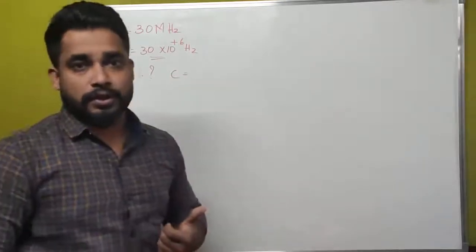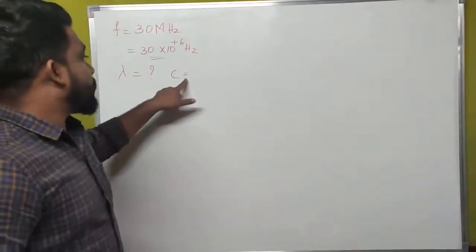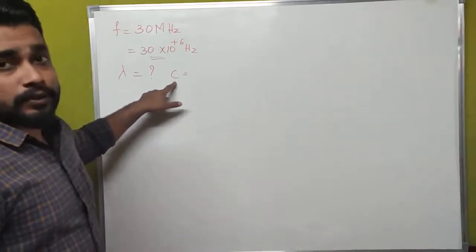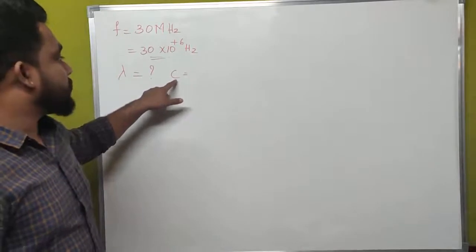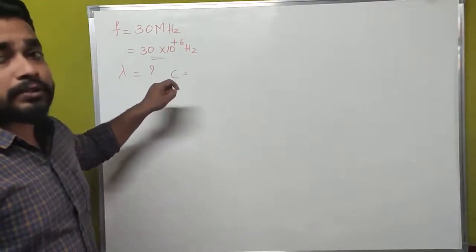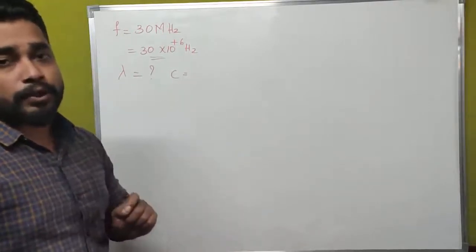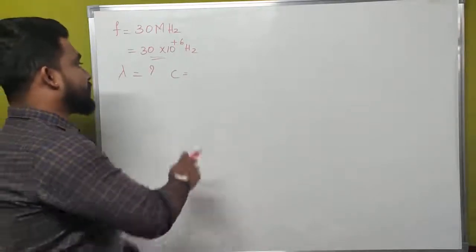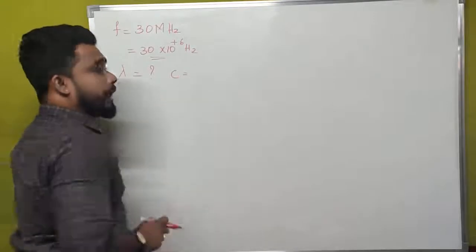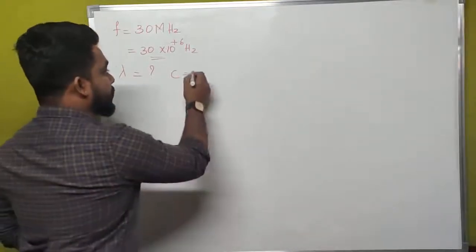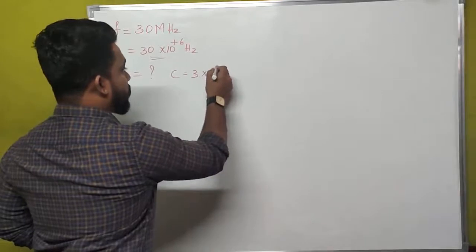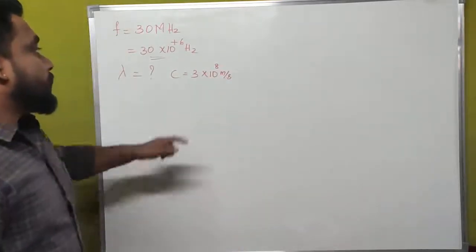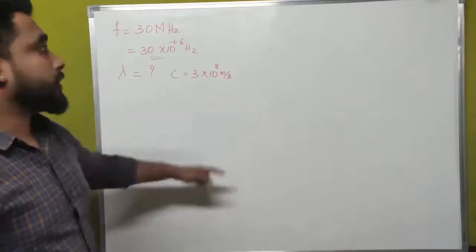Actually, c is constant. If they don't give the value of c, then we have to write the value of velocity of light. C is nothing but velocity of light or velocity of an electromagnetic wave, because light is also nothing but an electromagnetic wave. That is why we have to write the value of velocity of electromagnetic wave as 3 into 10 to the power of 8 meter per second. This is the velocity of the electromagnetic wave.